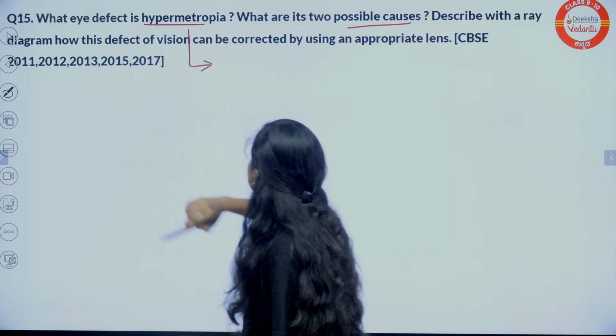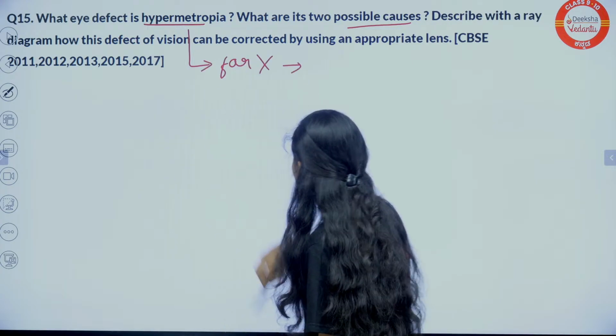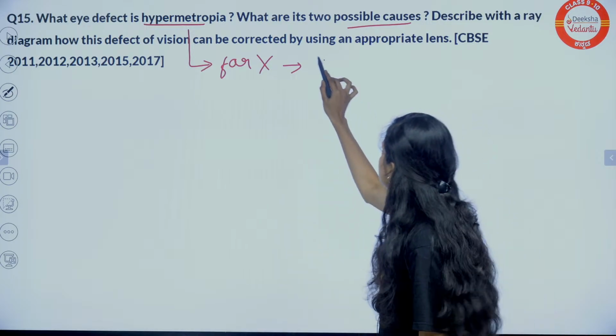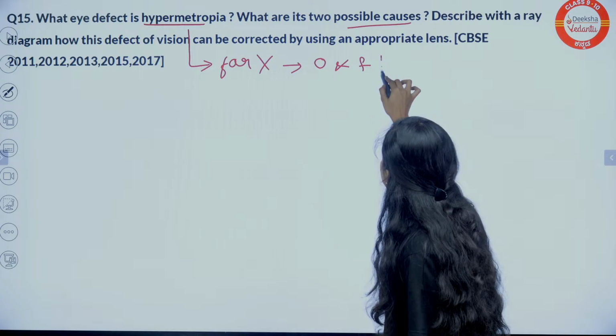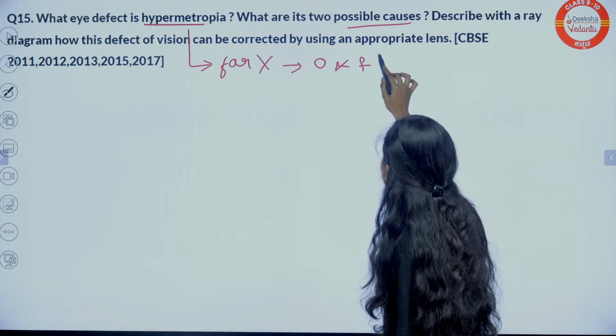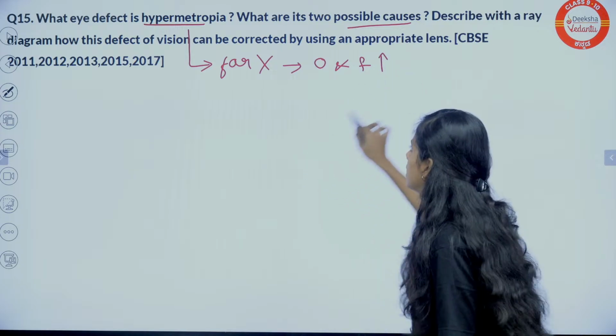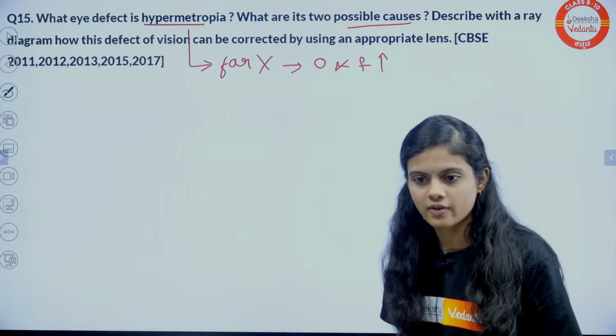What is hypermetropia? Unable to see the far objects. Why? Because the eyeball is small, right? And what about focal length? Focal length has increased in hypermetropia. Focal length is more, right? To correct it, we'll be using a convex lens.